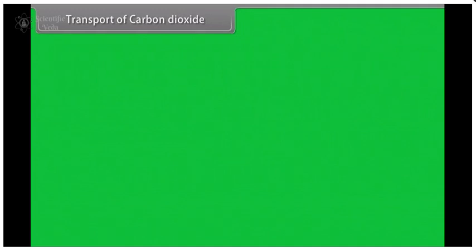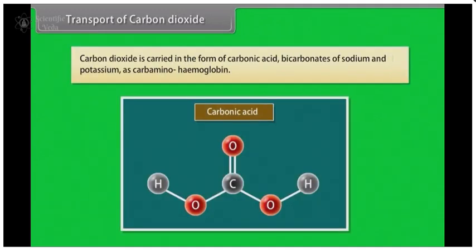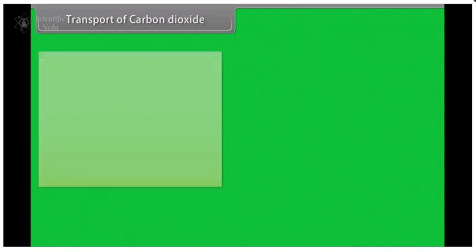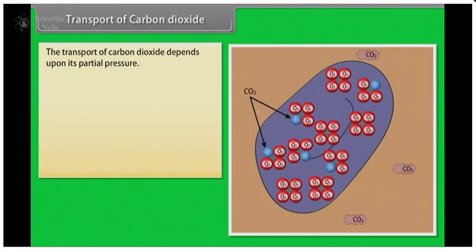Transport of carbon dioxide. Carbon dioxide is carried in the form of carbonic acid, bicarbonates of sodium and potassium, and as carbaminohemoglobin. The transport of carbon dioxide depends upon its partial pressure.